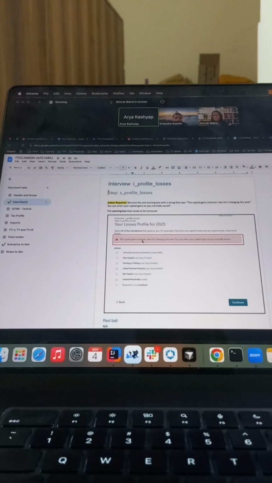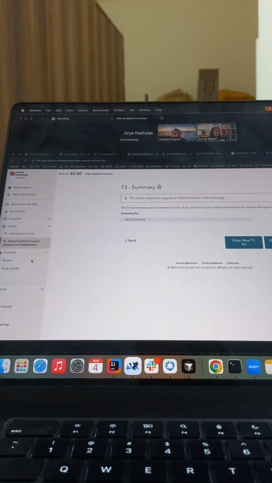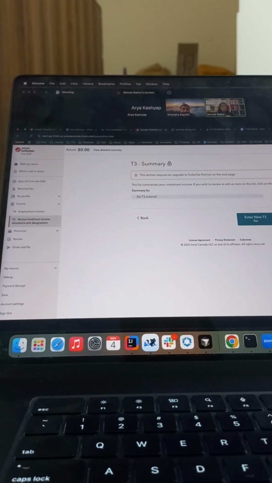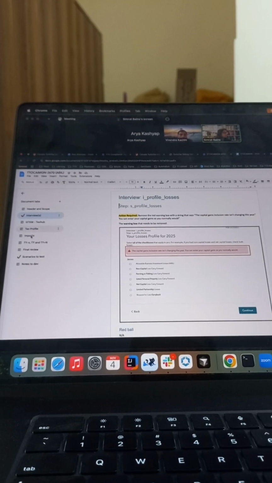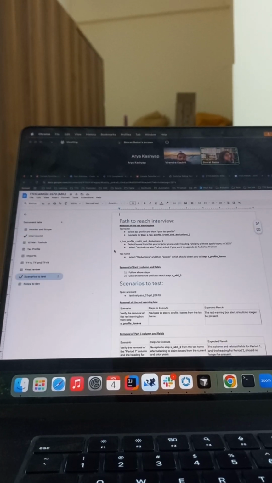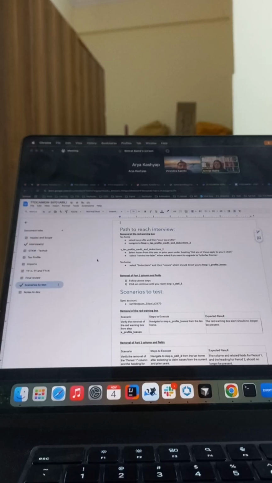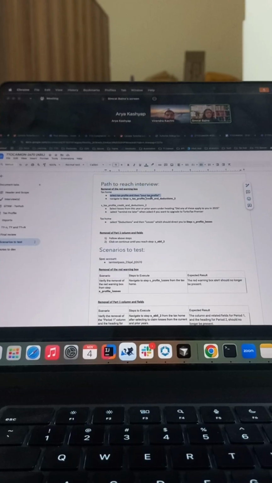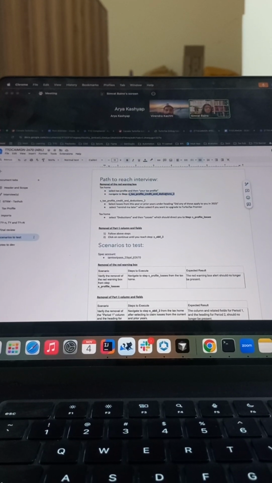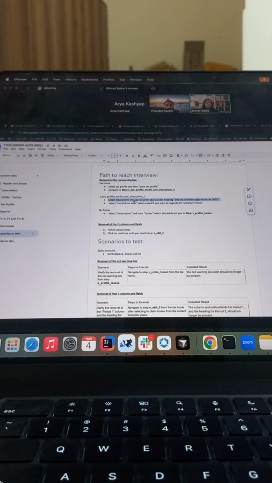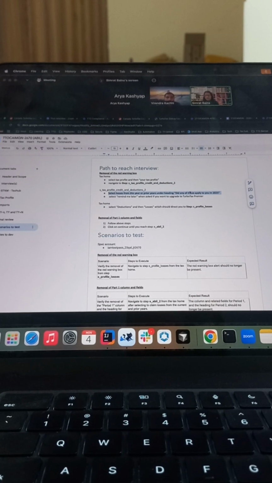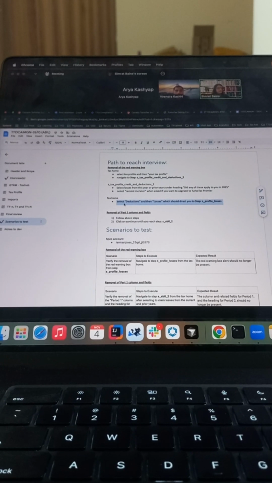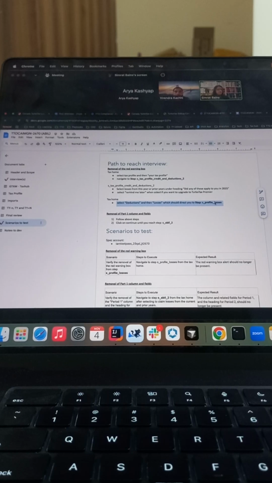And for testing again, you can go back here. Let's say you open this in your local, the vm.turbotax. They would have written how to reach that, I think. Yes, if you see the scenarios to test section here, path to reach interview. Select tax profile and then your tax profile and then navigate to this page here. Select losses from this year or prior, like they'll tell you step by step what to do. You can also select deductions and then losses, which should direct you to S profile losses.